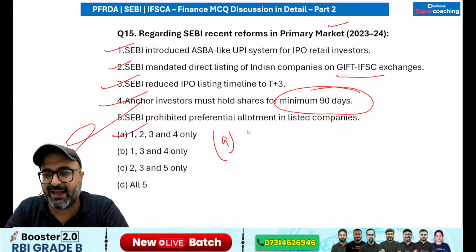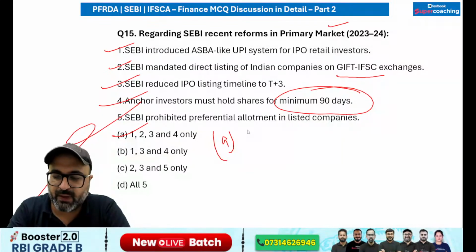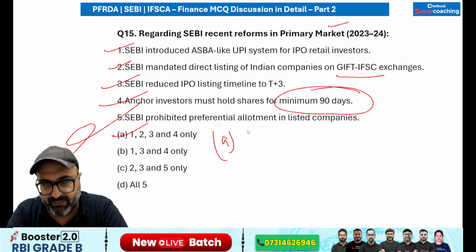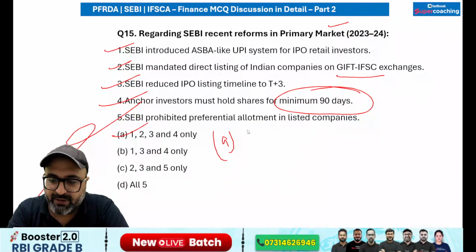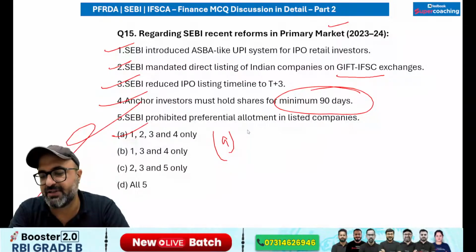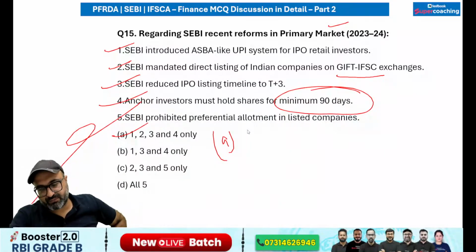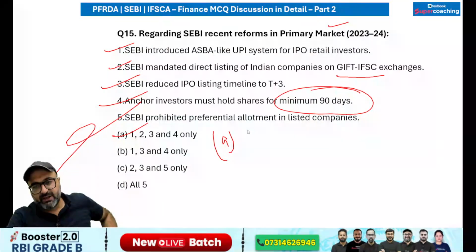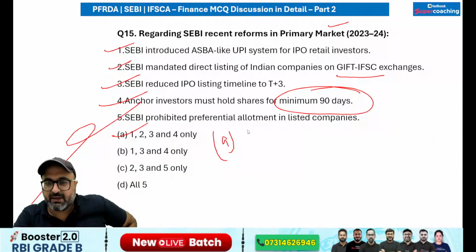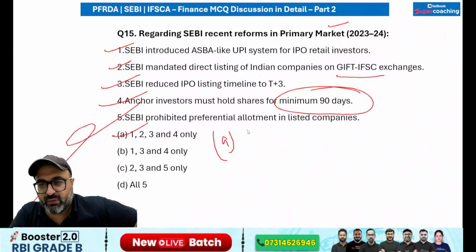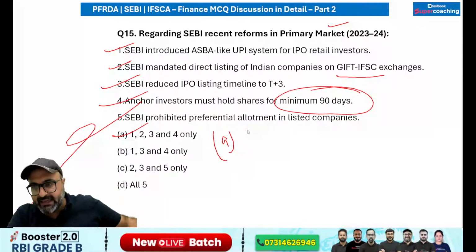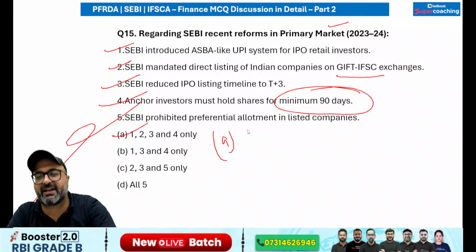Remember that this anchor investor timeline has been revised recently, and as per the recent revision, it has been very clearly mentioned that 50% of the shares allotted to the anchor investors must remain locked in for 90 days from the allotment date, and the remaining 50% will become eligible for sale after 30 days.